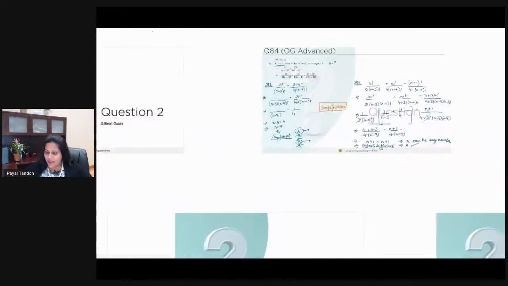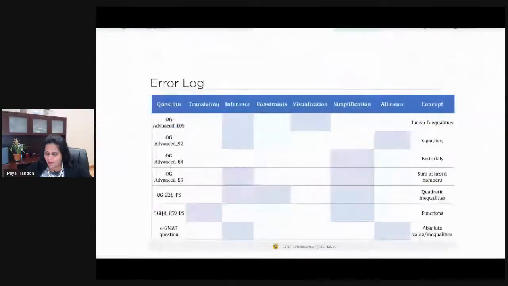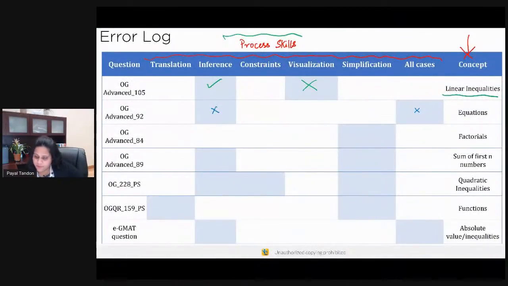All right. So now, if you were to fill this up in your error log, I would actually also say inference over here. So this should also be shaded. Okay, and many of you would have faltered in the inference here. And simplification also is a place where you faltered. Okay, the concept is straightforward, factorials, nothing complicated about the concept. And again, I want you to understand this.